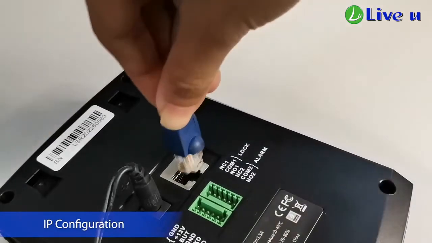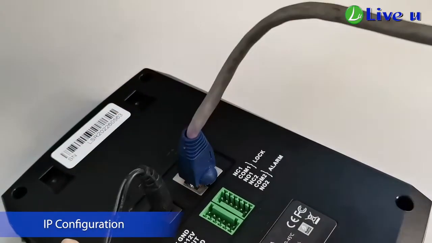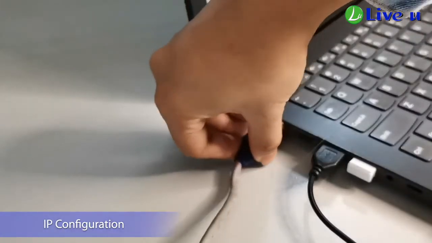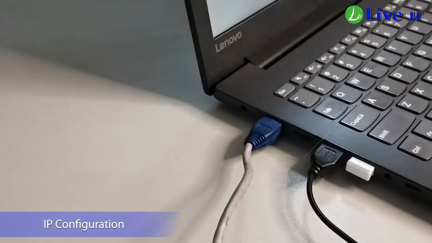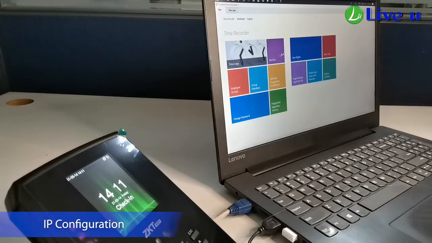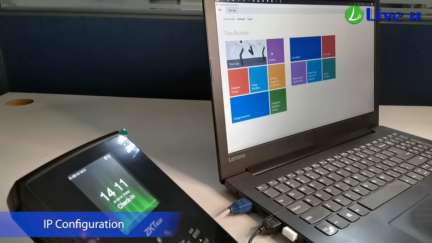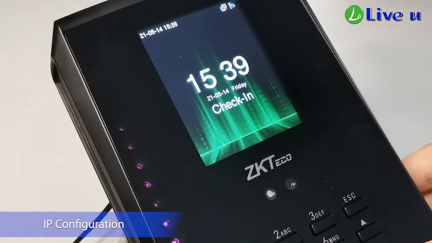Connect the LAN cable at the back of the KF460 device. Connect the LAN cable to the PC. To check the device IP address, go to the COM tab of the device.